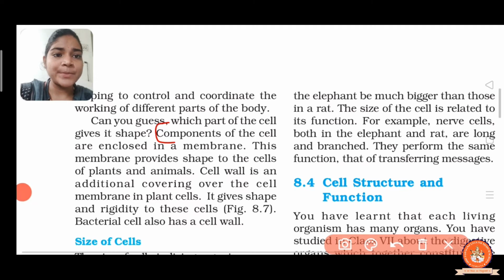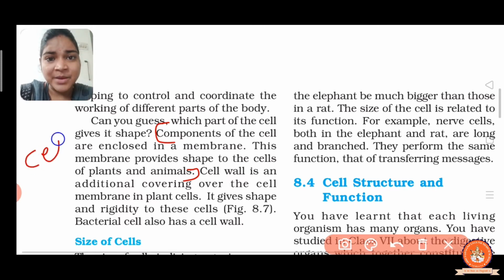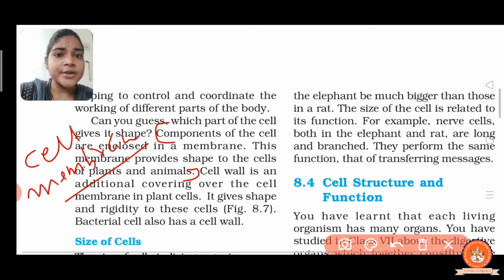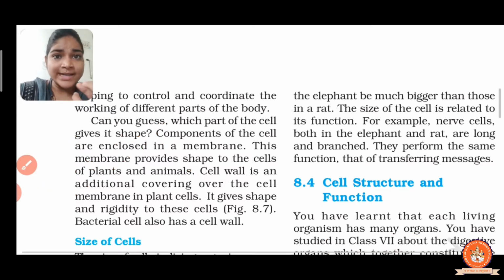So this membrane provides the shape to the cells of plant cells and animal cells. Again I repeat, the components of the cell are enclosed in the membrane which is called the cell membrane, right?